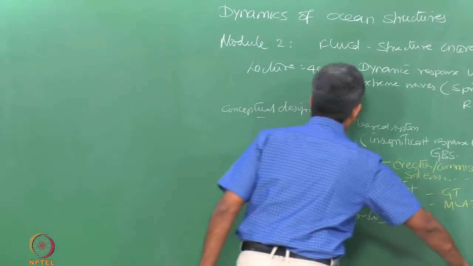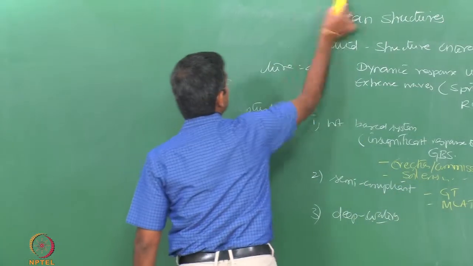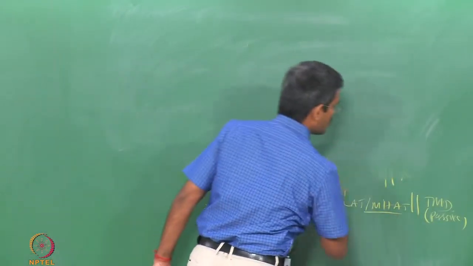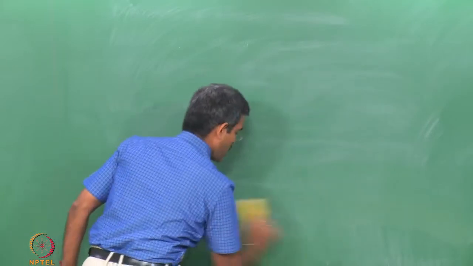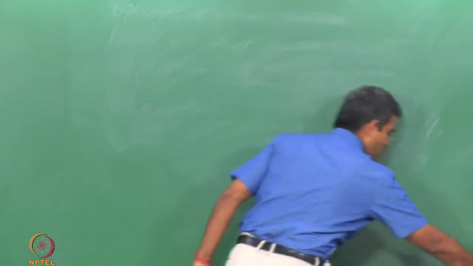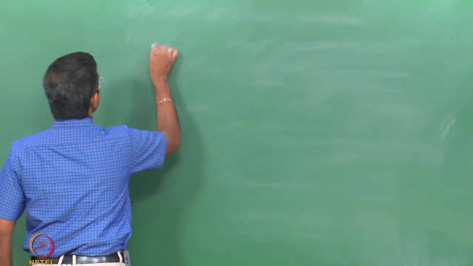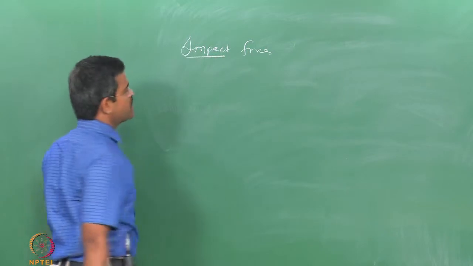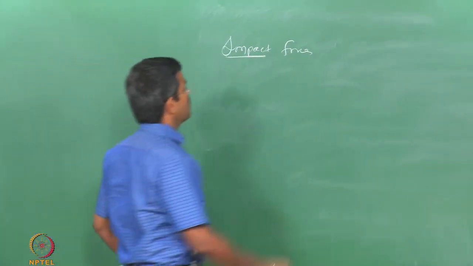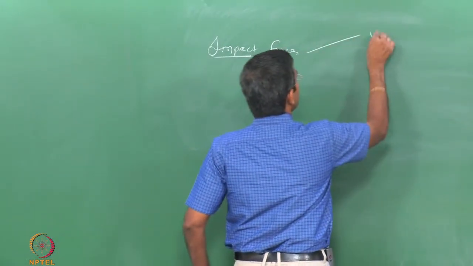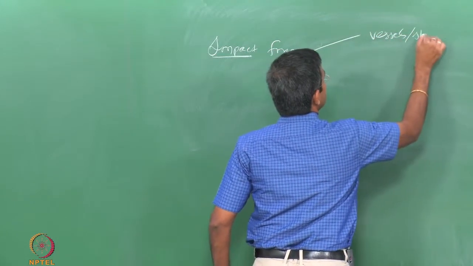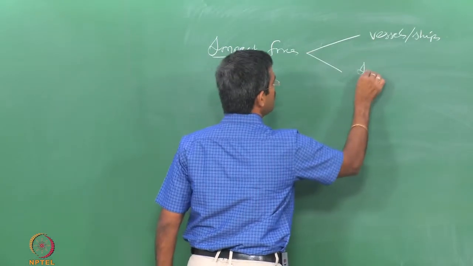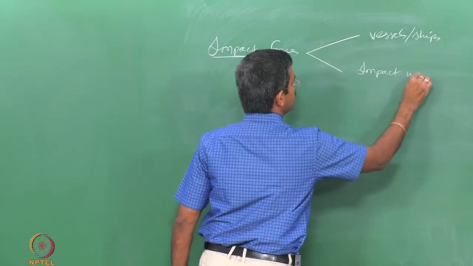So, generally if you talk about the conventional waves, may be regular, may be irregular and random, these waves do not show a specific kind of exciting force on a given system, which can cause phenomenal impact forces on the system. Now, the moment I say impact forces, people generally understand that these forces are nothing but the forces externally caused only by vessels or ships. These are physical impacts. What I am talking about is the impact force generated by the waves itself. So, I am talking about what I call impact waves.